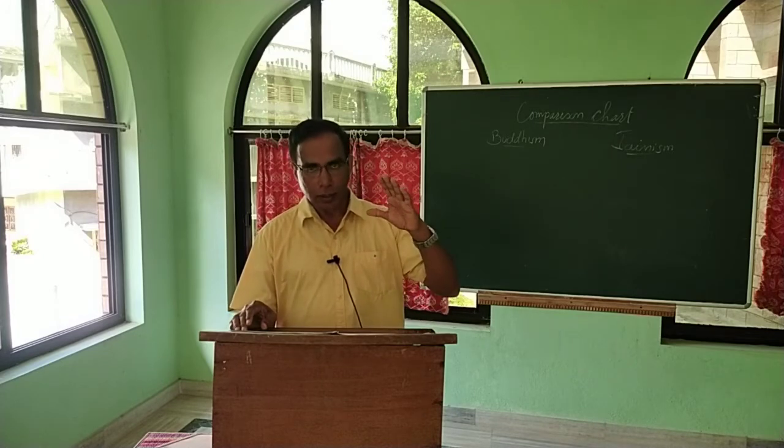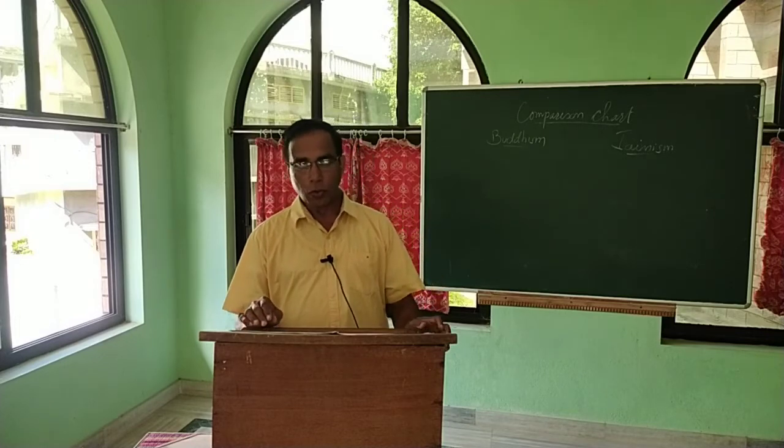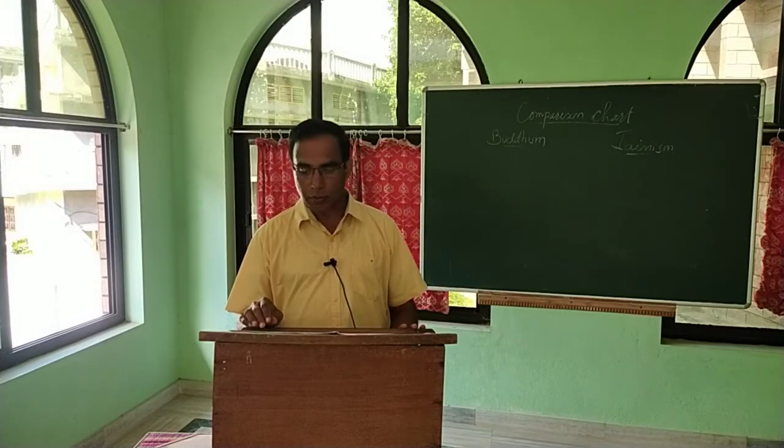24 Tirthankaras are born during the descending part of the cycle, that is Avasarpini Kal, of the religion, that is Bharatakshetra of the universe. Now no two Tirthankaras have lived at the same time in this region.